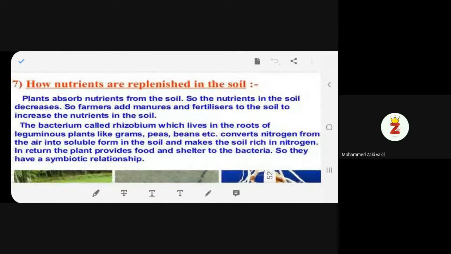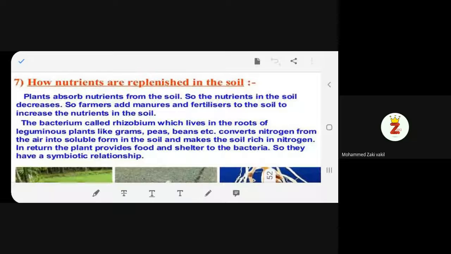Now we are using soil, isn't it? We are using nutrients in the soil for the farming practice, isn't it? So the soil gets devoid of nutrients, because the crops are taking up all the nutrients from the soil. Then how do you replenish it?